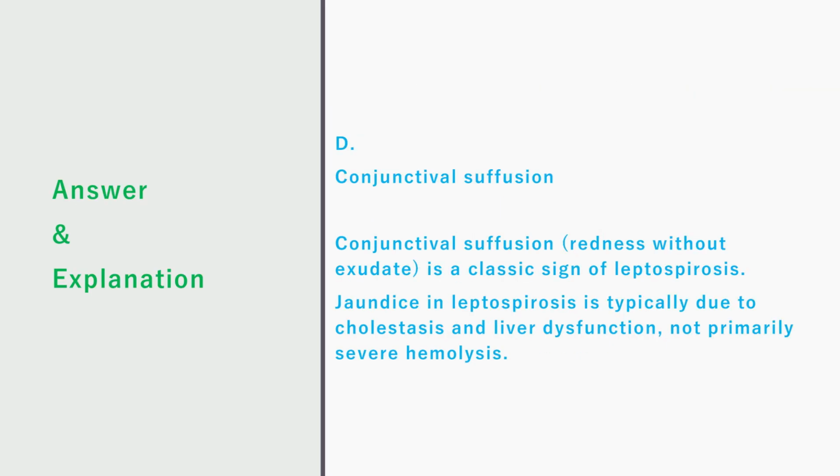Correct answer is D. Conjunctival suffusion. Explanation: conjunctival suffusion, redness without exudate, is a classic sign of leptospirosis. Jaundice in leptospirosis is typically due to cholestasis and liver dysfunction, not primarily severe hemolysis.